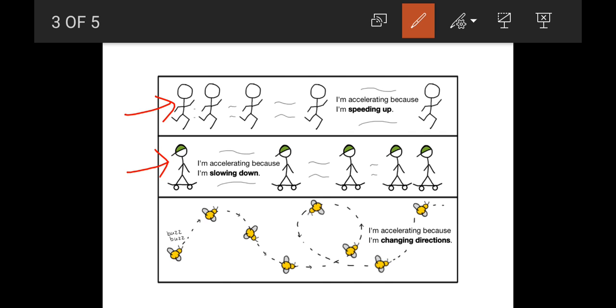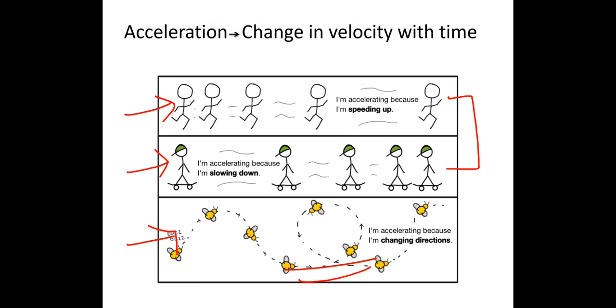Now as I told you, acceleration is a vector quantity. So either a change in magnitude or direction will change acceleration. The first two are examples of change in magnitude. That means when you are increasing or decreasing velocity. The last one is an example of change in direction. More about this we will study later on. So by simply keeping magnitude the same and changing direction, you can also accelerate.